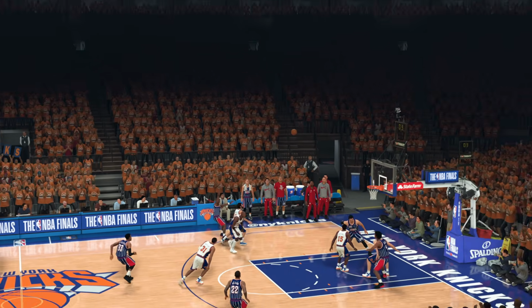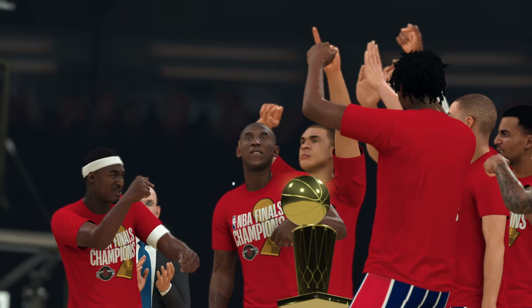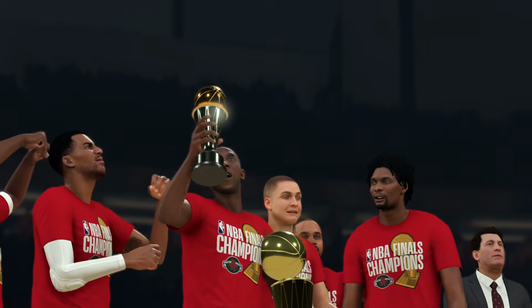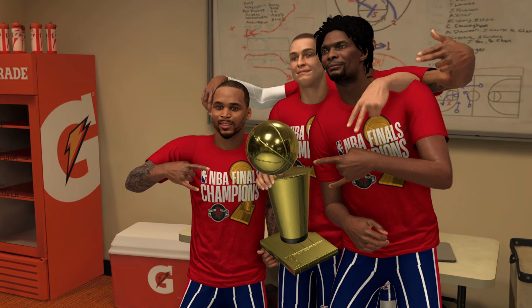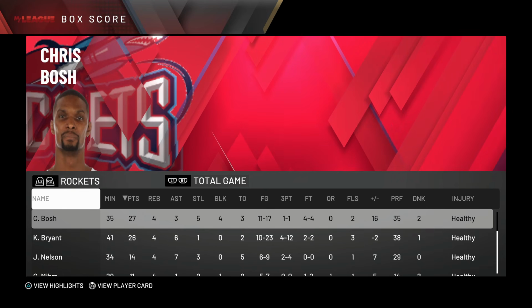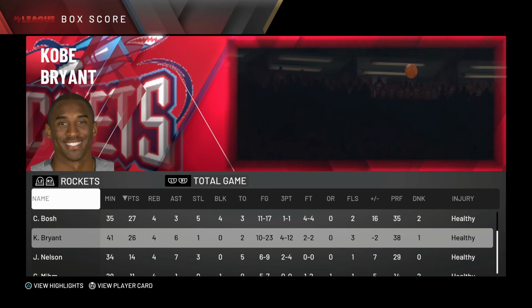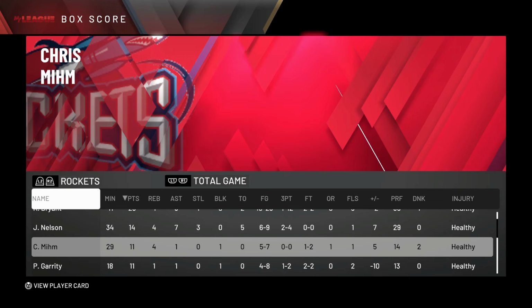The Houston Rockets win, I believe, their 3rd or 4th ring of the video. Wow, of course, Chris Mim is holding the trophy. The man, that's incredible. I'm taking a screenshot. That's incredible. Kobe Bryant, the Finals MVP. Look at Chris Mim enjoying his time here. You see the invisible arm. Gilbert Arenas tried. I mean, the guy is pretty good in everything, but yeah. Chris Bosh and Kobe Bryant combined for however many points that is. What is that, like 56 or something? I don't know. No, that's 53. Chris Mim, they can't see you, so you probably should have had more than 11.